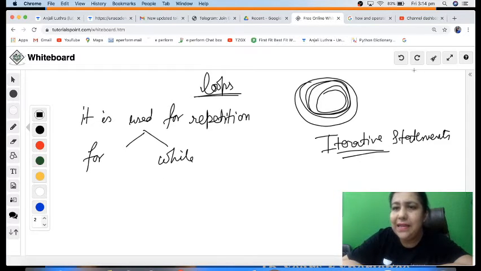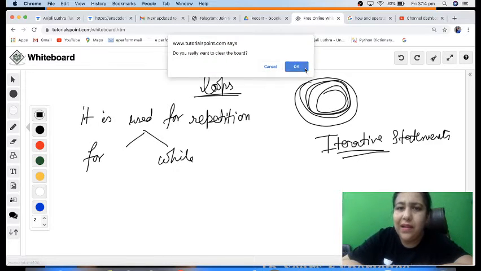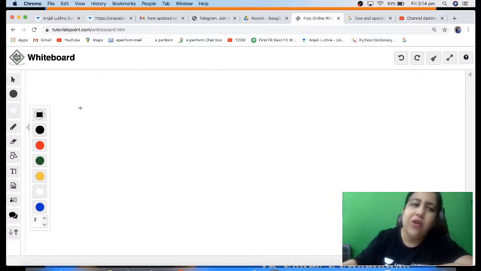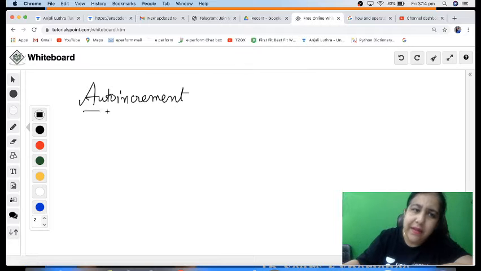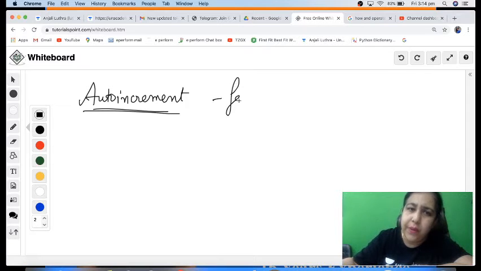So let's see the syntax of for and while. The purpose of both is the same. The purpose is that they repeat, but for is called an auto increment loop because it increases the counter by 1 automatically. We generally use it where we know how many times we have to repeat something.